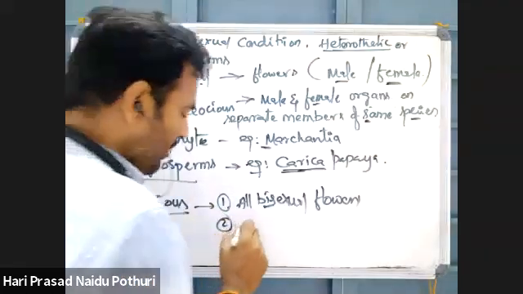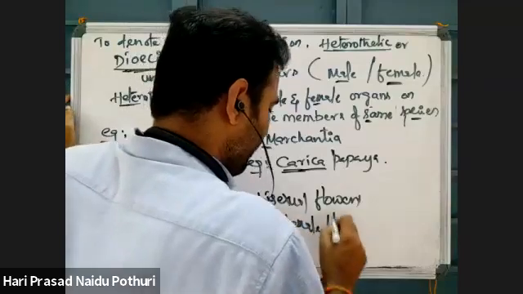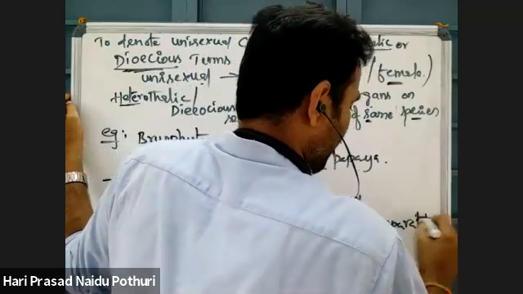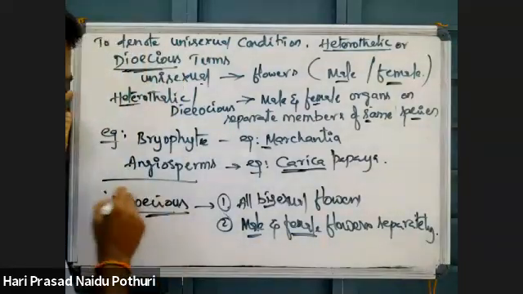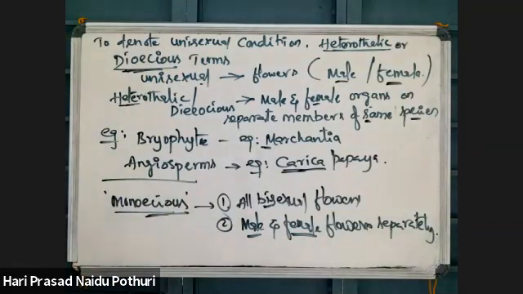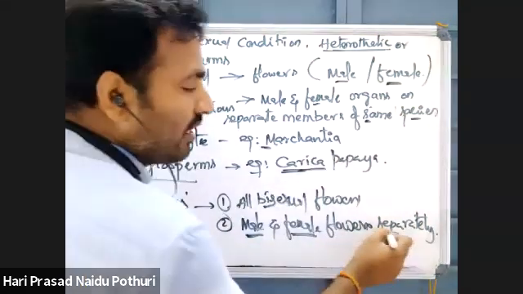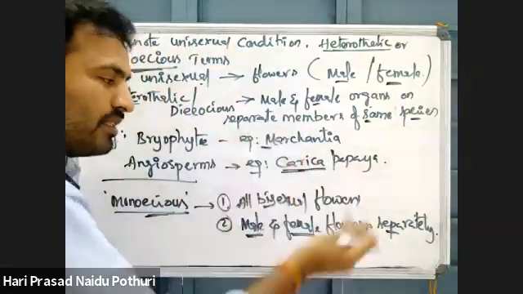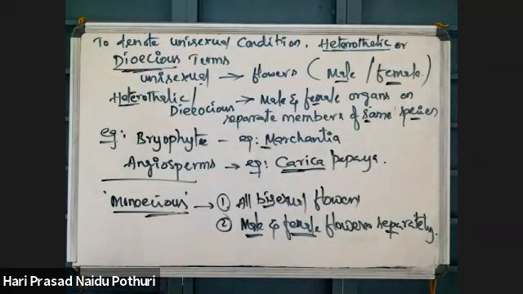Otherwise, male and female flowers separately. If male and female flowers are present separately, then also this is called the monoecious condition. Male flower is present separate, female flower is present separate, but they are present on the same plant. That is also called the monoecious condition. Like that we can say.